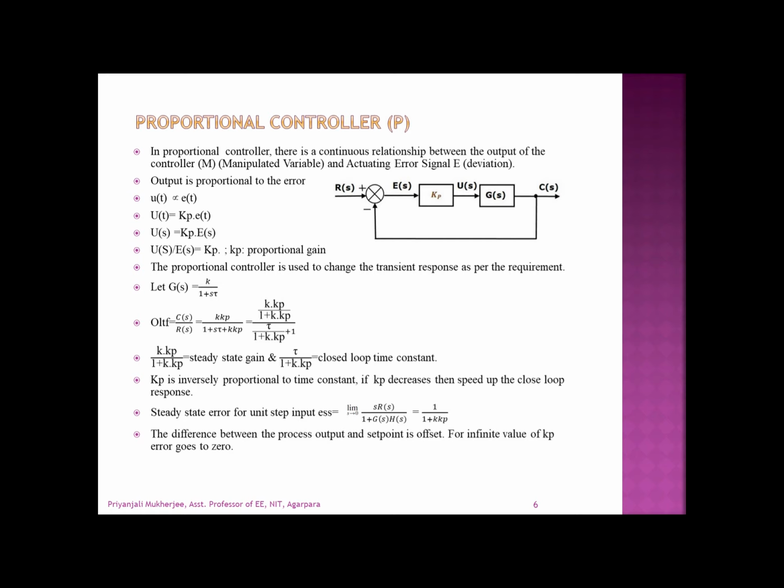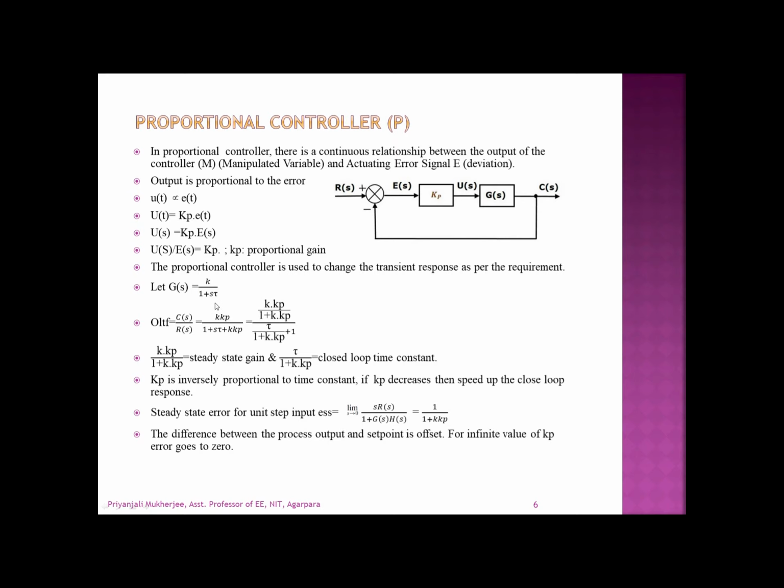Now, if the forward path gain is increased, the peak overshoot increases while the steady state error is reduced. Here, due to application of the proportional controller, the steady state error is only reduced. Let's take an example. We consider that G(s) is a first order system with transfer function equal to K by 1 plus s tau.